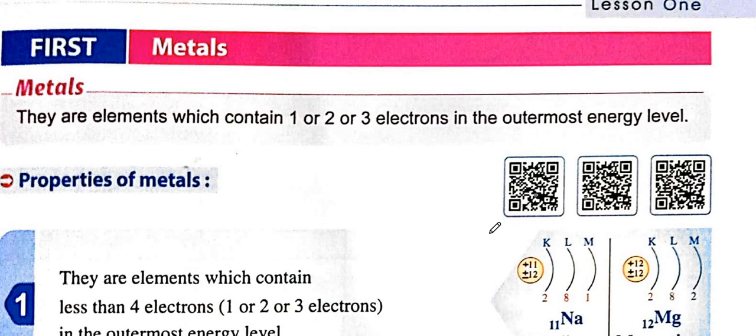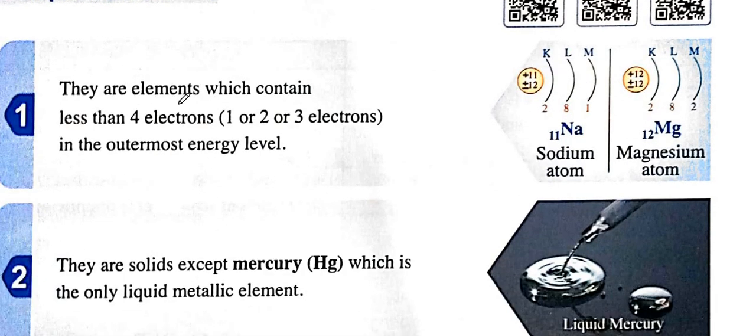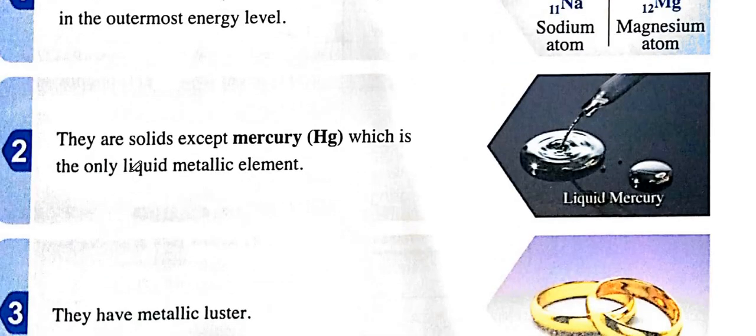So the first one, we have metals. So what are the metals? Metals contain one or two or three electrons in their outermost energy level. So they are the elements which contain less than 4 electrons in their outer energy level.